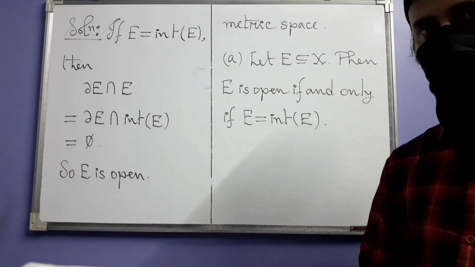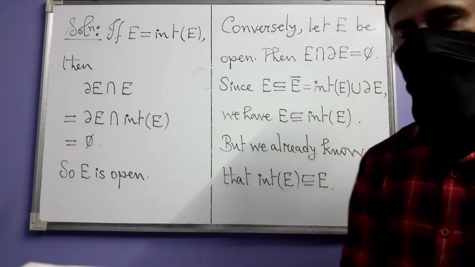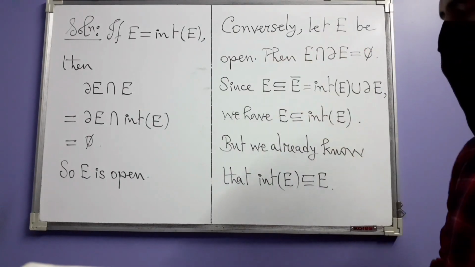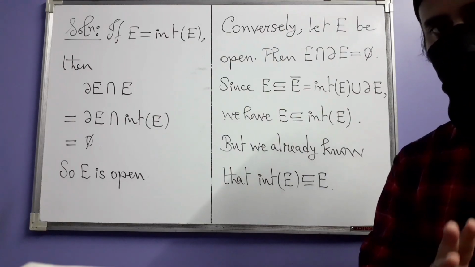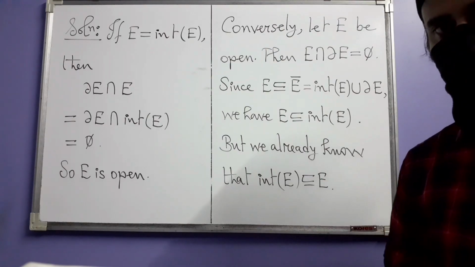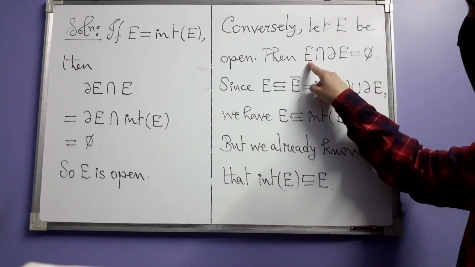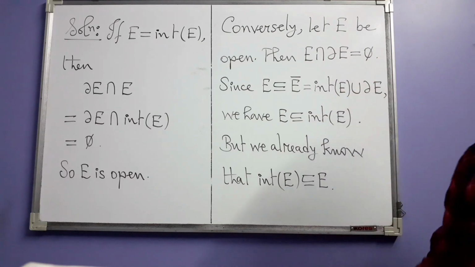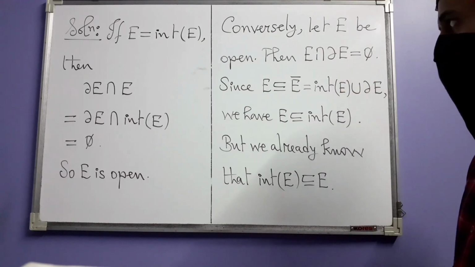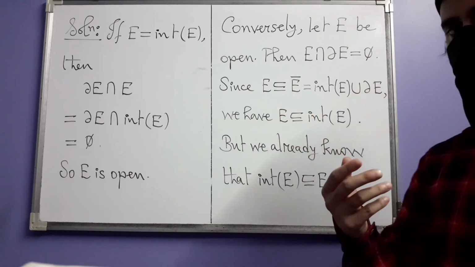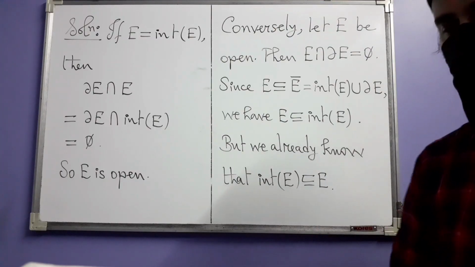And now we have to prove the converse. Firstly, we assume that E is open. Then by the definition of an open set, E does not contain any of its boundary points. That is, the intersection of E with its boundary is empty. Okay. Now let us recall some things that we already know.